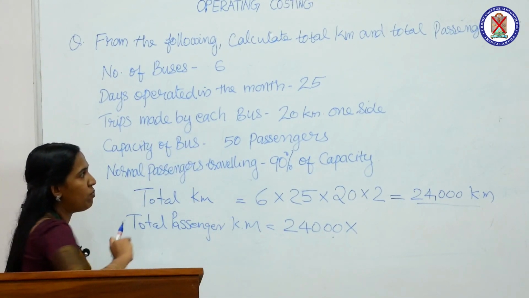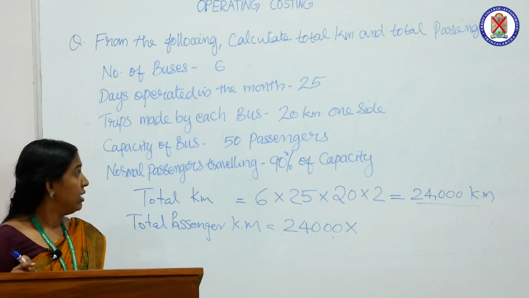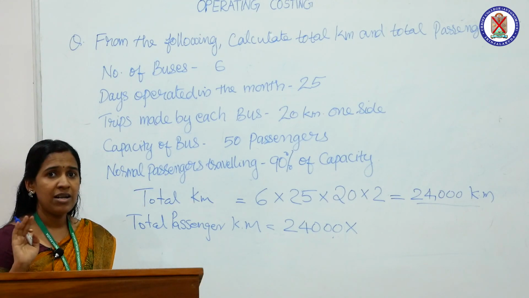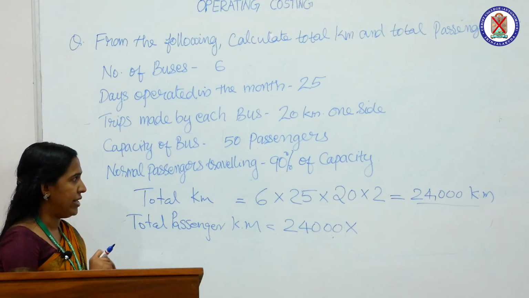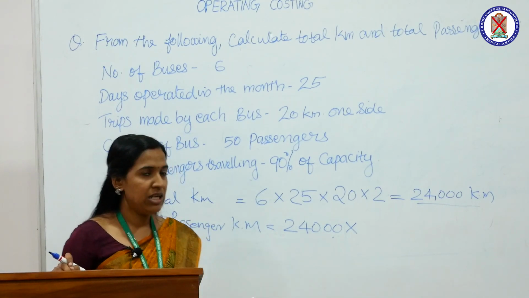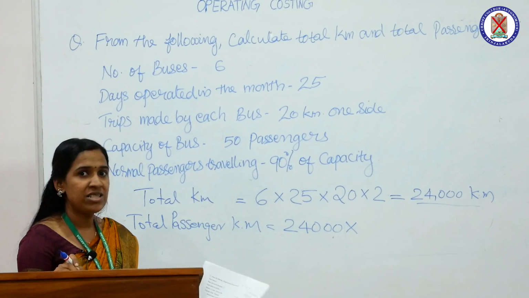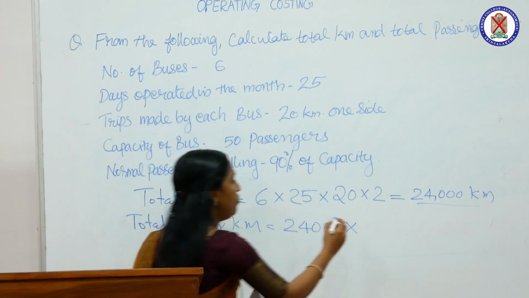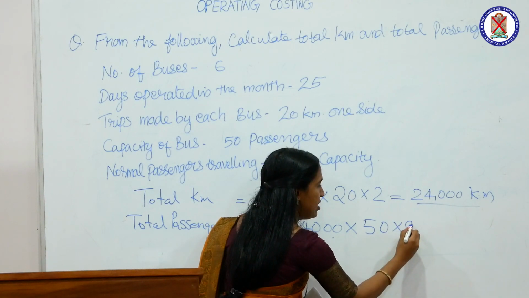The capacity of bus is 50 passengers, that is 100% capacity is 50, but we are only using 90% of capacity. So, the total number of passengers travelled is 50 into 90%.